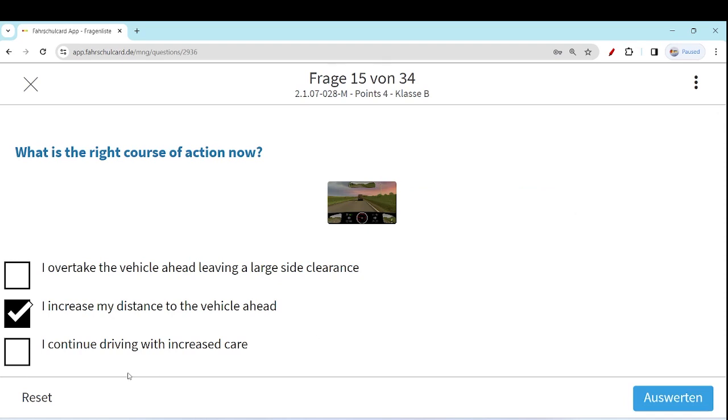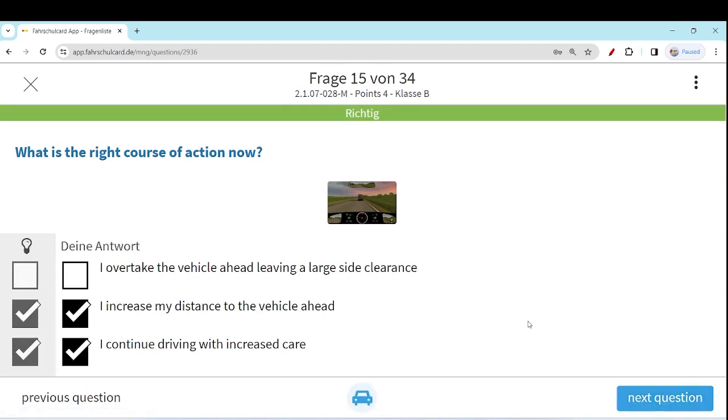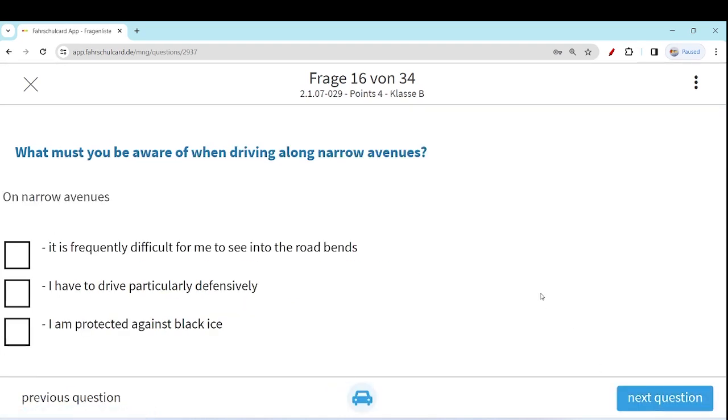I continue driving with increased care. The second thing is, you need to continue driving with increased care as well. Keep in mind that you have to be very careful because of the behavior of the driver. Let's move to the next question.